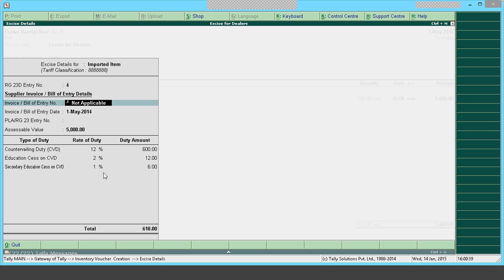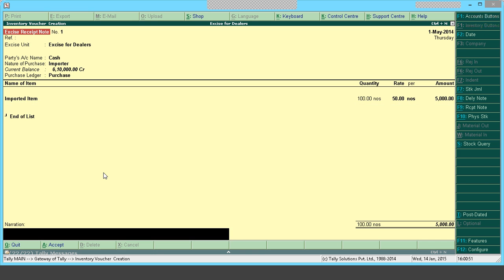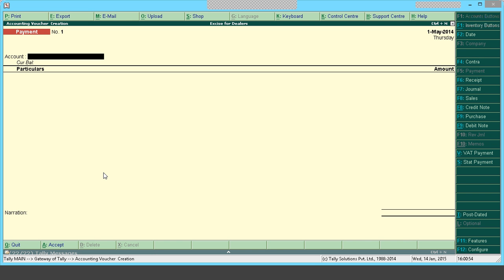Okay. So invoice bill number, I'll take a different number. This is your supplier PLA number. So what is this? Supplier transaction index is PLA. So I have created. So like this you can make, as and when you are receiving the goods, you can make the receipt note tracking the original purchases done with custom clearance pending inventory. Okay. So this is the flow of custom clearance.